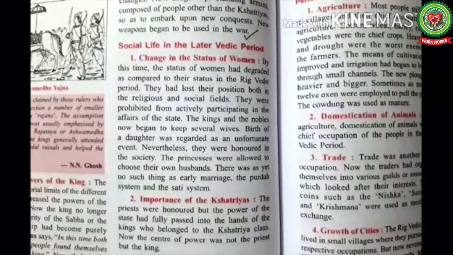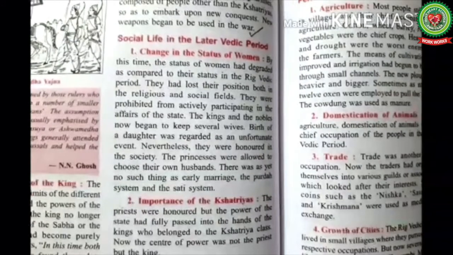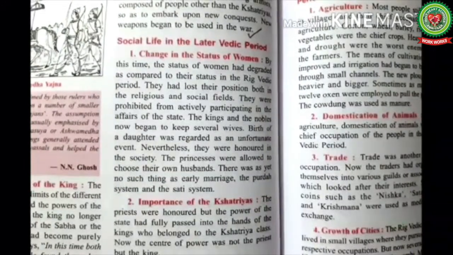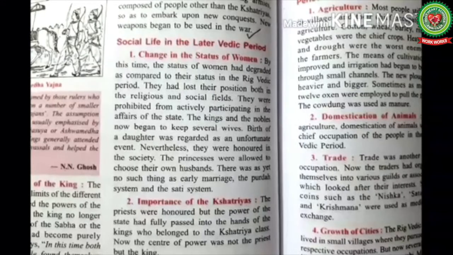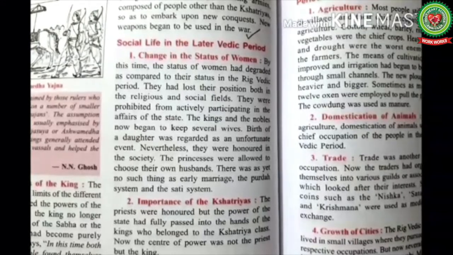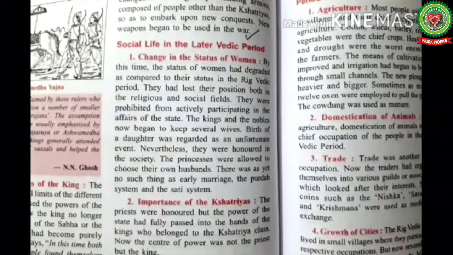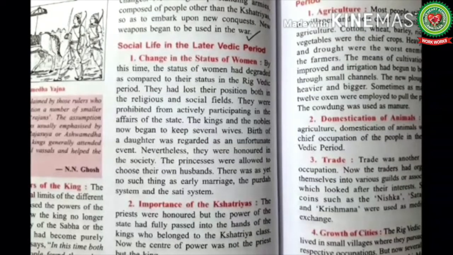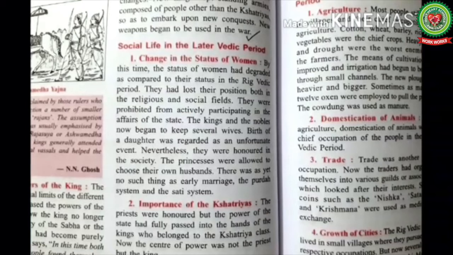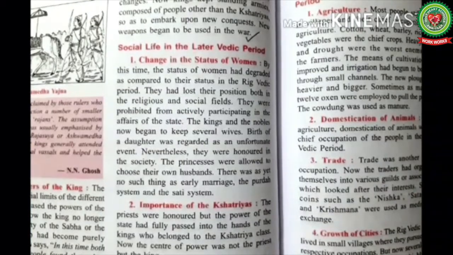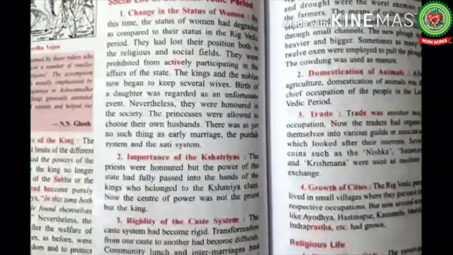Women had lost their positions in the later Vedic period as compared to the early Vedic period. Women were not allowed to take active part in the political affairs. Moreover, the system of polygamy had become common among the kings and the nobles. They started to keep more than one wife at a time. Only the princes were allowed to choose their husband. But even then, early marriage, the parda system and the sati system were not prevalent.